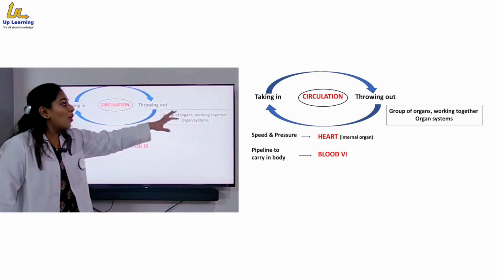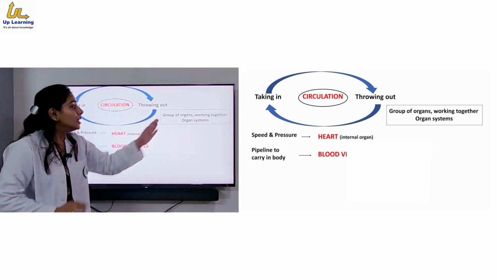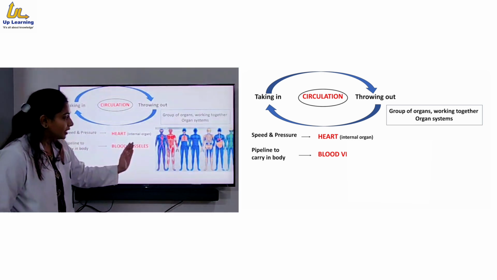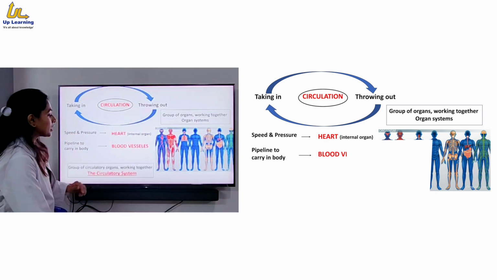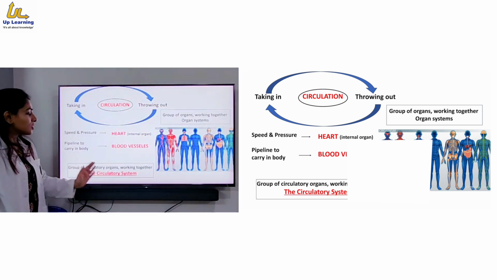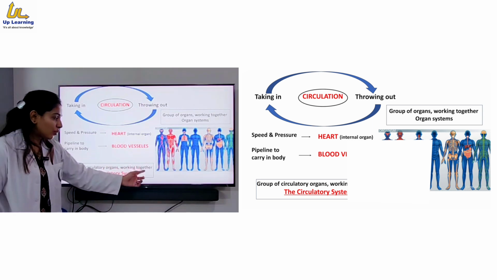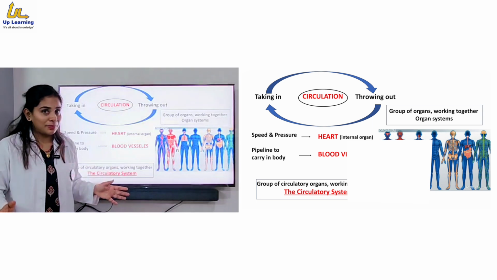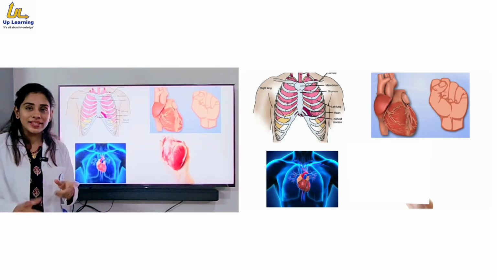Now, a group of organs working together to perform the same kind of function is called an organ system. You are all aware of this, and there are many organ systems inside our human body. Particularly, a group of circulatory organs, that means the heart and blood vessels along with blood, working all together, is called the circulatory system. In this system, we will first start with the organ heart, which is an internal organ.